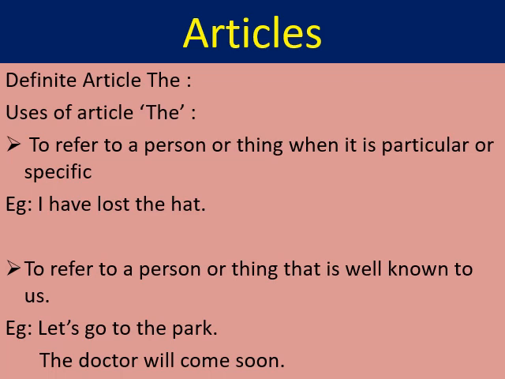The second example given is: the doctor will come soon. So I am talking about a specific doctor who is also known by the listener. So the person to whom this statement is said, that listener also knows about the specific doctor. So we have used the article the in front of this example.